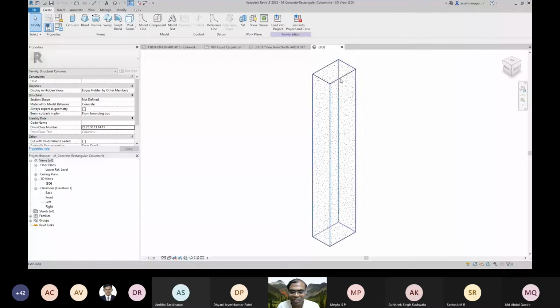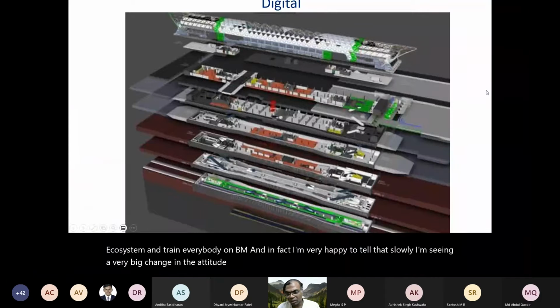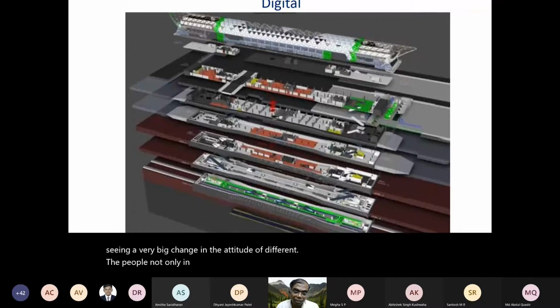I'm very happy to say that I am slowly seeing a very big change in attitude of different people, not only in industry but also in academia, to adopt these technologies.